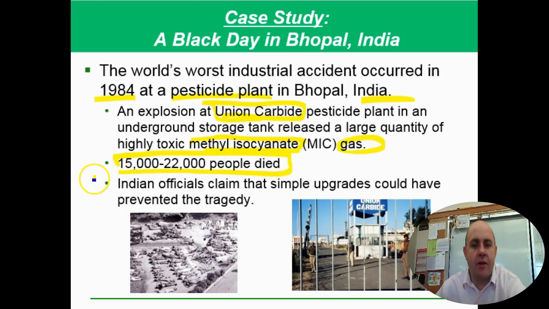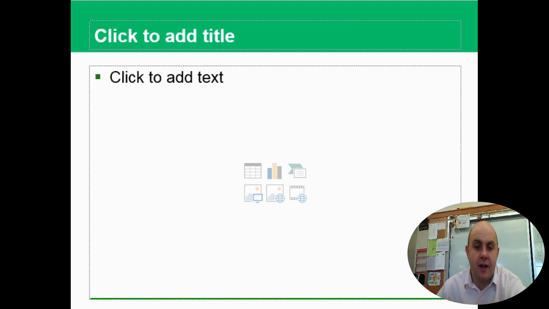So we have to be careful of these kind of things. And in our country, we have a lot of secondary safety protocols and stuff, so we don't have big accidents like this very often in the United States. But around the world, this is a real issue for people. And the reason why it happened there is the government simply didn't upgrade the facilities like they should have. And so it's important that we keep these things in mind because it has a huge effect on people. Done for now.